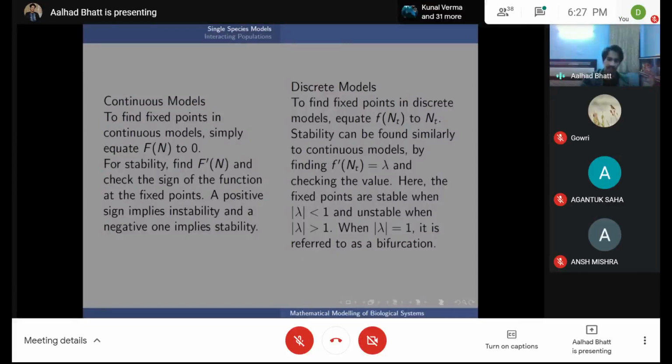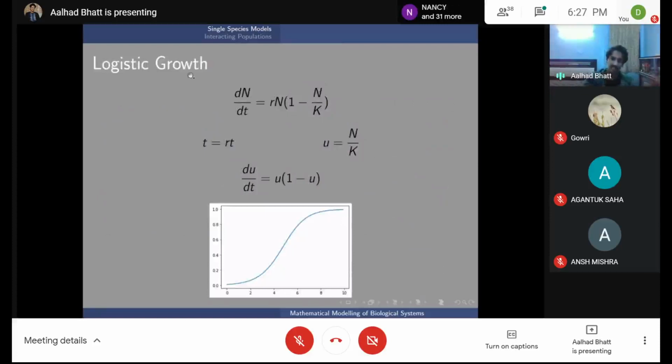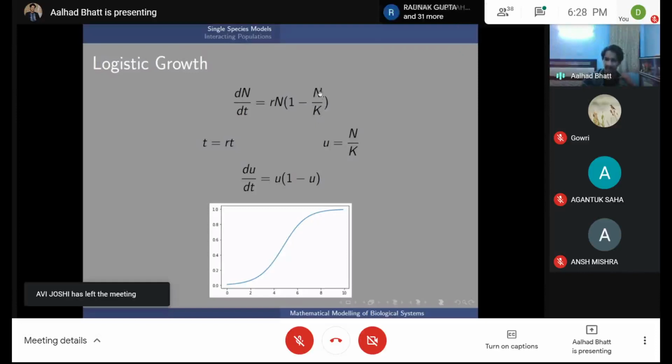Just giving a simple example of logistic growth, you start with this equation. This is the thing that is given to you. R again is the per capita growth rate, and what you now have is a minus r n squared by k term, which decreases the growth rate. As you can see here, when n is greater than k, this entire thing becomes negative. So in a long enough time, no matter what your initial conditions are, it will tend to k. And when you do this non-dimensionalization, this is what you get.